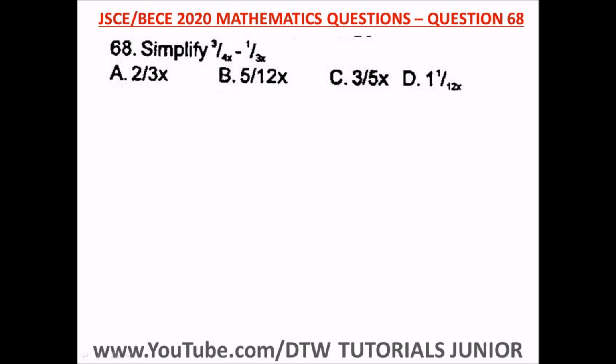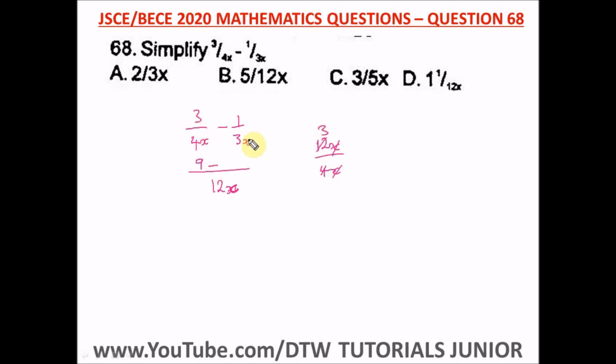Question 68 of the Junior WAEC 2020 Mathematics Past Question. That's your BECE exam. It says simplify this. So we have 3 over 4x minus 1 over 3x. Okay, so the LCM for this is 12x. So 4x into 12x will go 3 times, where your x will cancel out. 4 here 1, 4 here 3. So 3 times 3 would be 9.